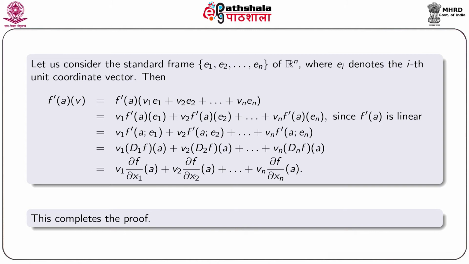Now, we know for any i, f'(a)(ei) is nothing but ∂f/∂xi at the point a. So, we have f'(a) operating on v equals v1 ∂f/∂x1 at the point a plus v2 ∂f/∂x2 at the point a, and this sum continued up to vn ∂f/∂xn at the point a. This completes the proof.